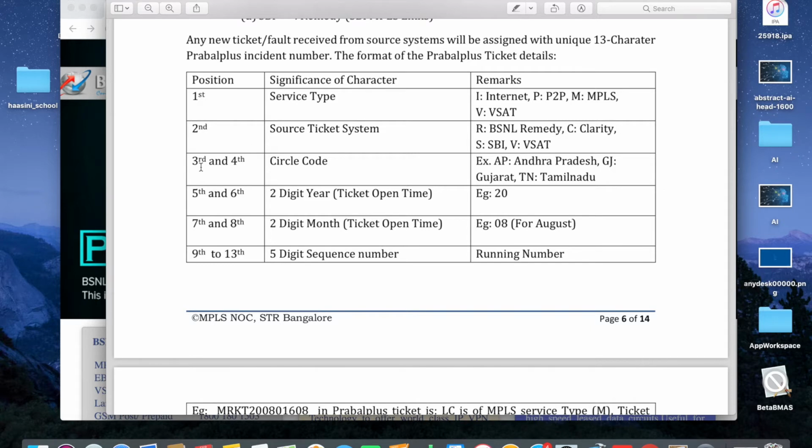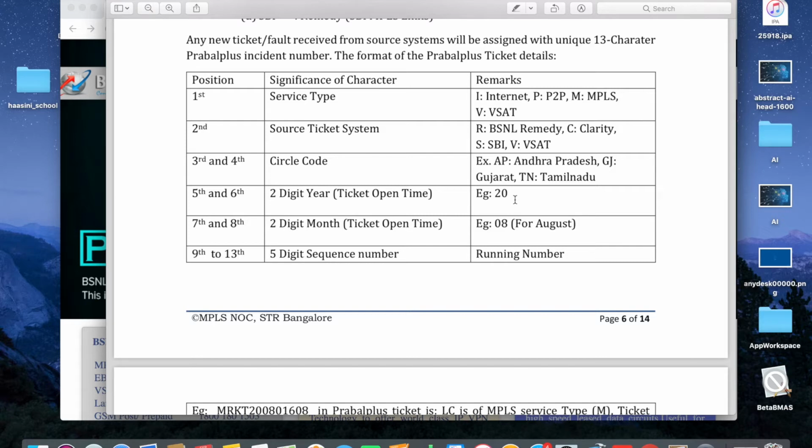Then third and fourth will denote the circle code of the link. For example, AP means Andhra Pradesh, GJ means Gujarat, TN means Tamil Nadu. The fifth and sixth characters denote the year of the ticket open time, that is 20 means 2020.